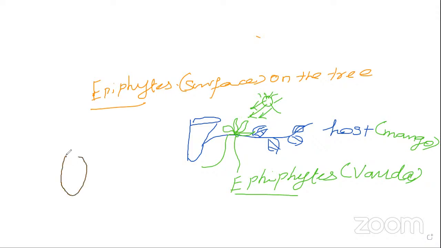This is the host's bark, the woody part. The plant is on the tree. It is nothing but the epiphyte plant. Epiphyte means you can imagine this is the plant.